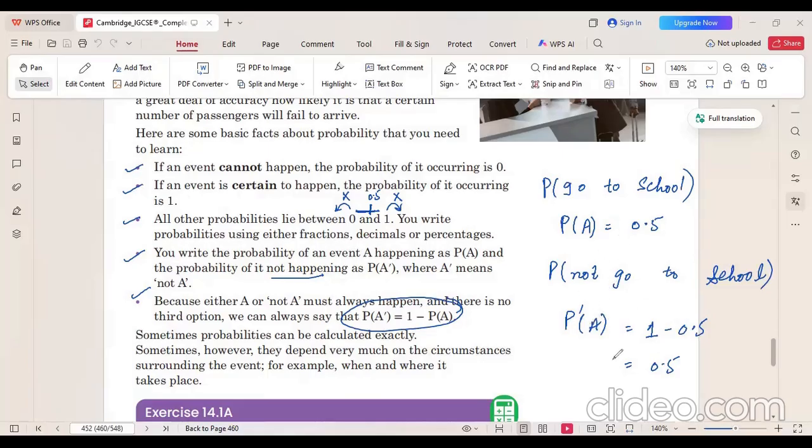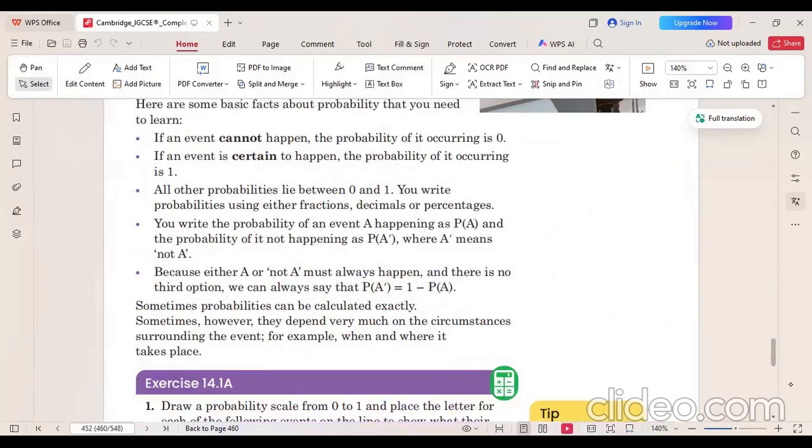Again, you can do a similar thing: apply this formula or expression, where you just subtract that particular probability from one, okay? Because either A or not A will always be the case. So this is a very simple concept about probability, and accordingly you can easily solve your exercise